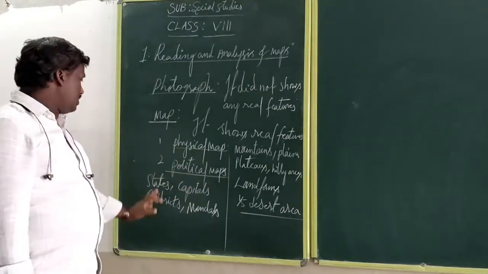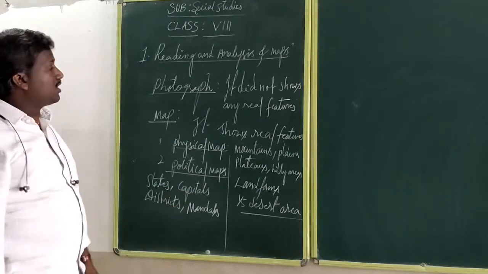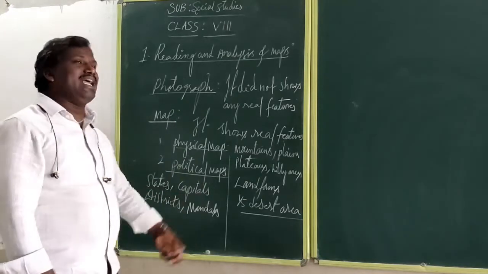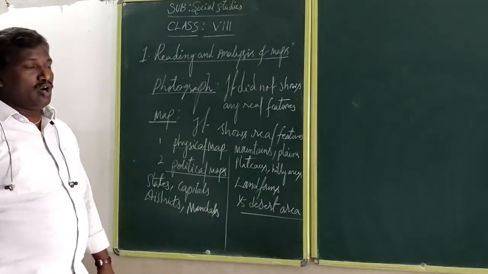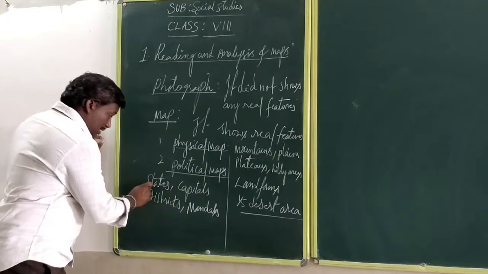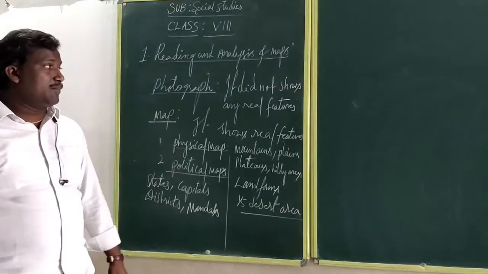We can find out states, capitals, districts, and mandals with the help of the political map. Political activities, where the particular districts are located, how many members of population are living there, and how many square kilometers, we can find out fully with the help of this political map.